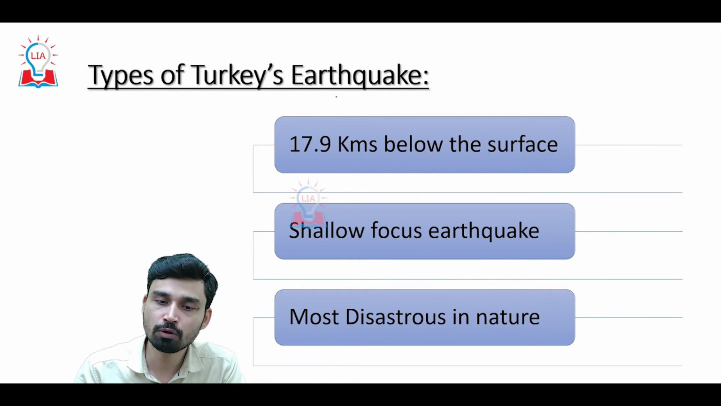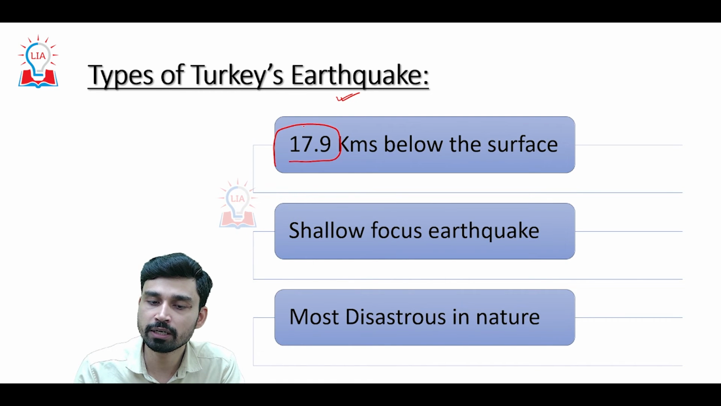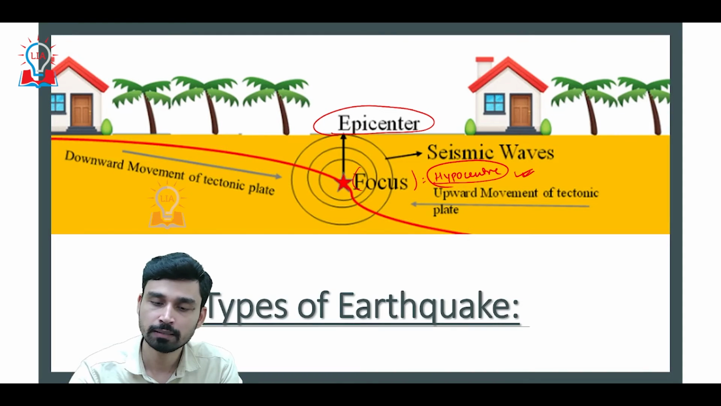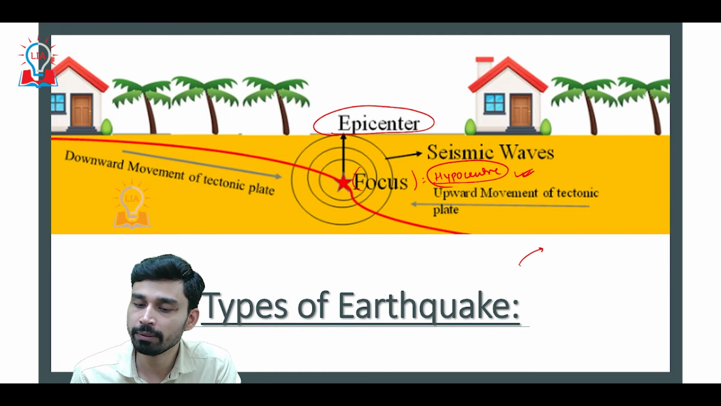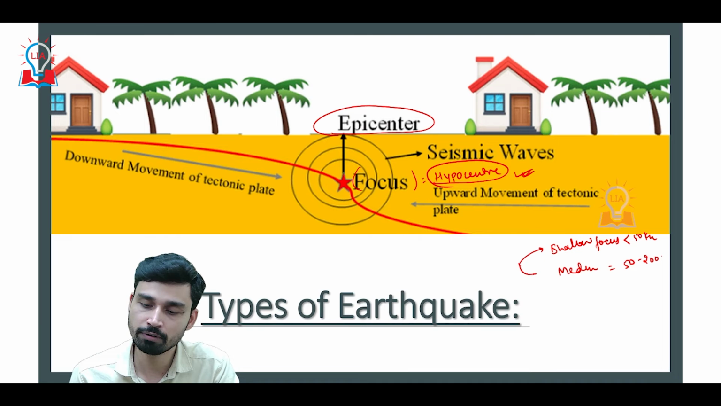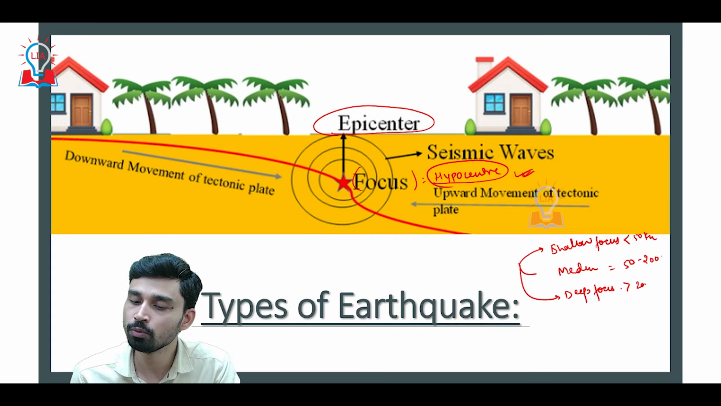Now, if you look at the types of earthquake, the focus of Turkey's earthquake was situated about 17.9 kilometers below the surface. On the basis of depth of focus, earthquakes can be classified into three major types. The first type is called a shallow focus earthquake, if the focus is situated less than 50 kilometers from the surface. Then we have the medium focus earthquake, when the focus is situated somewhere between 50 and 200 kilometers below the surface. And then we have the deep focus earthquake, when the focus lies more than 200 kilometers deep below the ground surface.